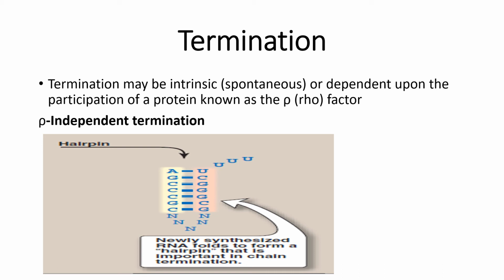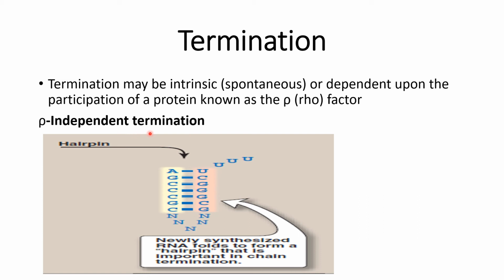into the termination phase. This termination may be intrinsic, known as spontaneous, or it may depend upon the participation of a protein known as the Rho protein or Rho factor. So the termination may be Rho-independent termination or Rho-dependent termination. In Rho-independent termination, what happens?